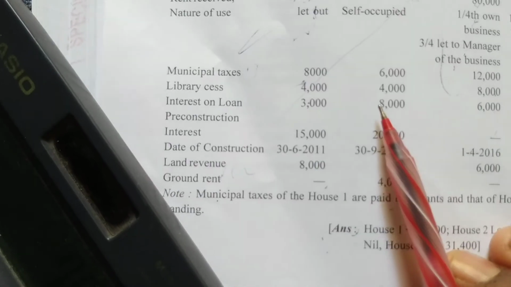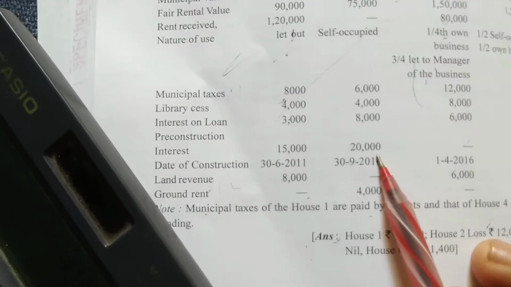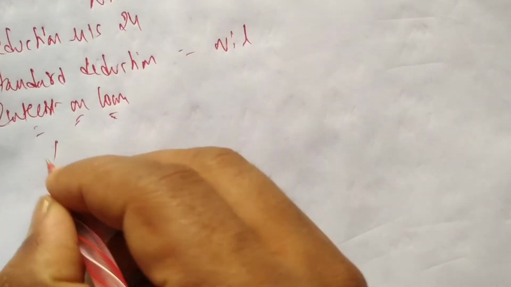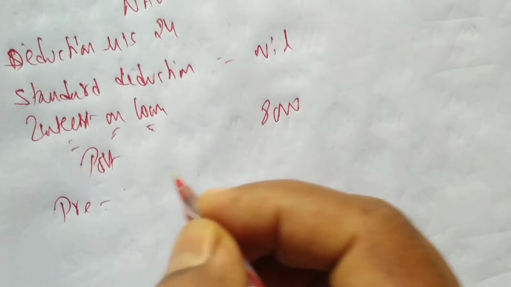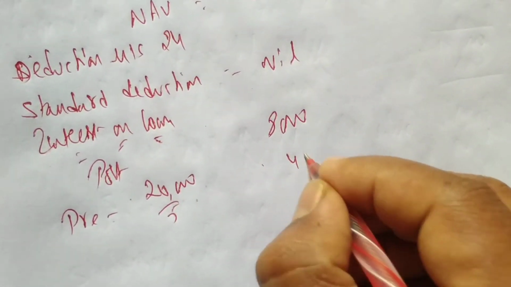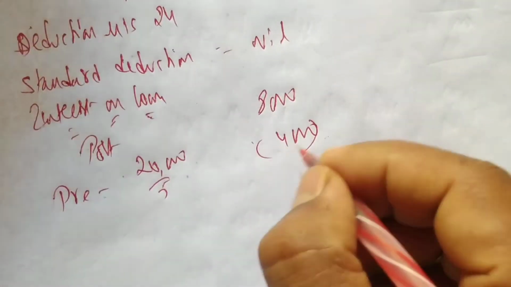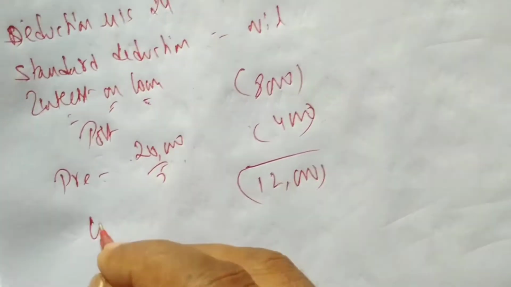Post is 8,000, I can take directly. Pre is from 2016, we can take this. So I am writing here: post is 8,000 and pre is 20,000 divided by 5, you get 4,000. So these two, you add to get 12,000.